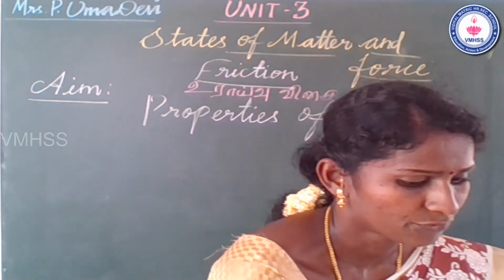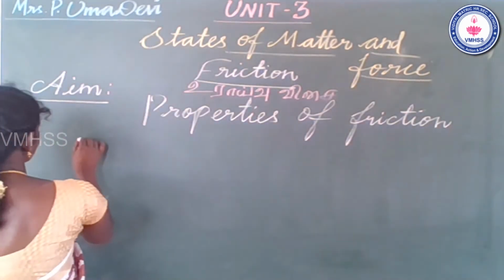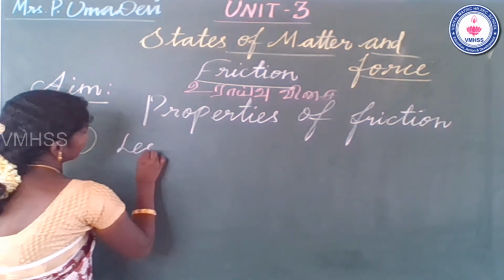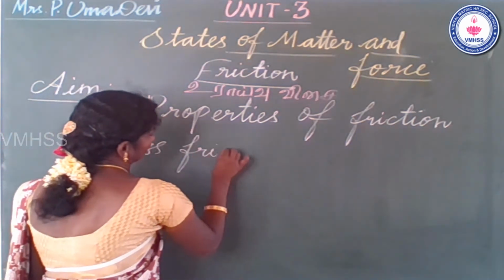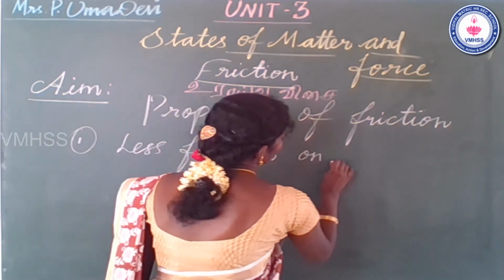That is the first concept. Clear? The first property of friction is less friction on a smooth surface.